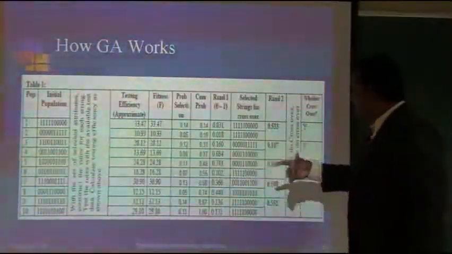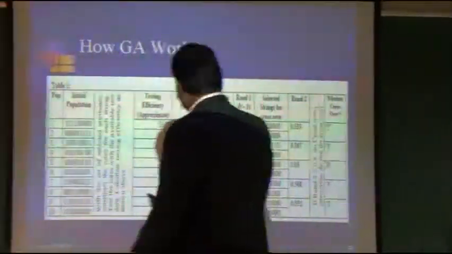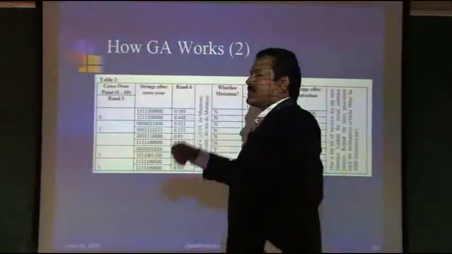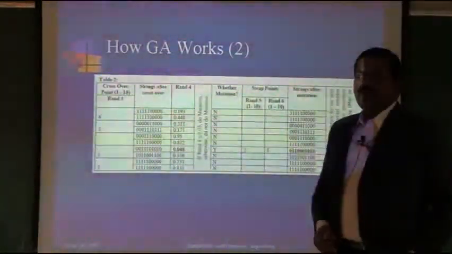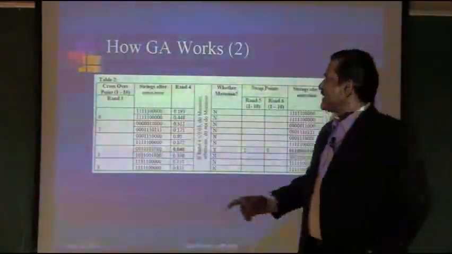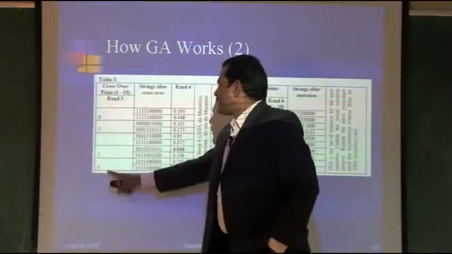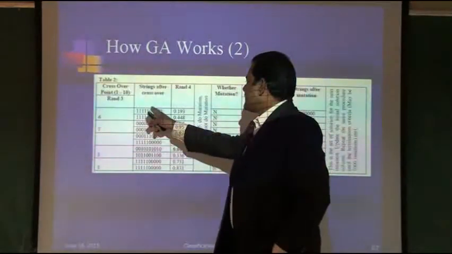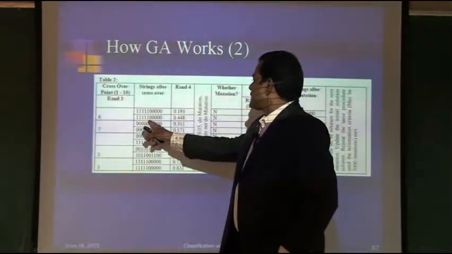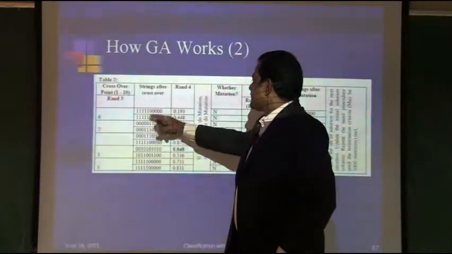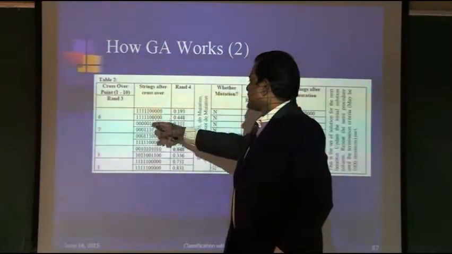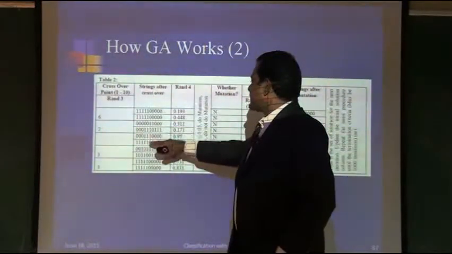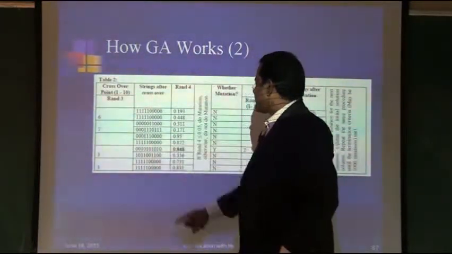So the unfit strings are getting eliminated in the same way. Now how to crossover is decided. How to select the crossover site? Again we will generate random numbers, in this case 6, 7, 3, 3. So here 6 is the crossover site, and after 6 things will get changed. Here the 7th will be the crossover site, and after the 7th it will get exchanged. Like this all these are done.